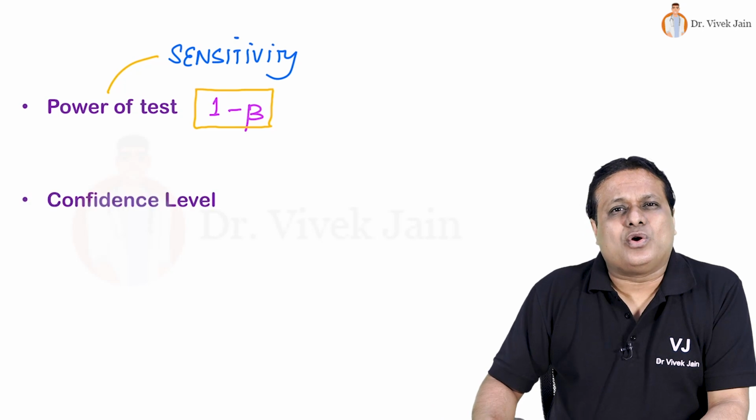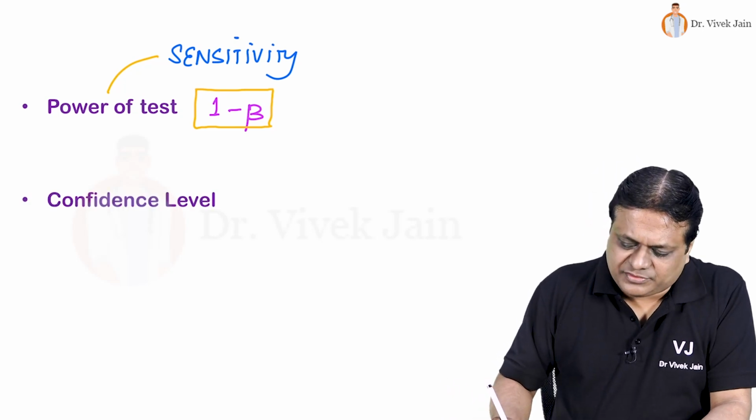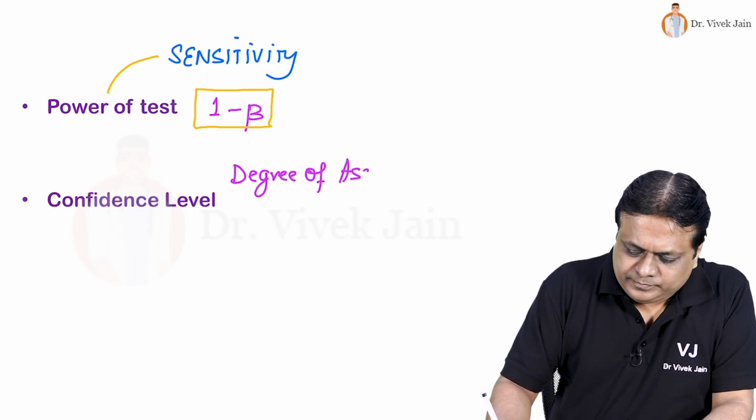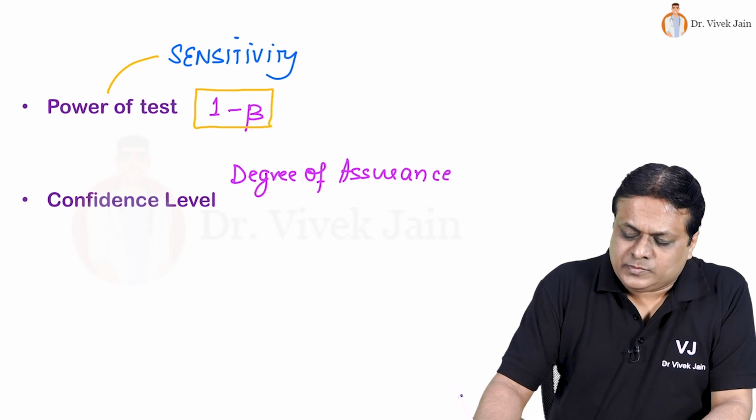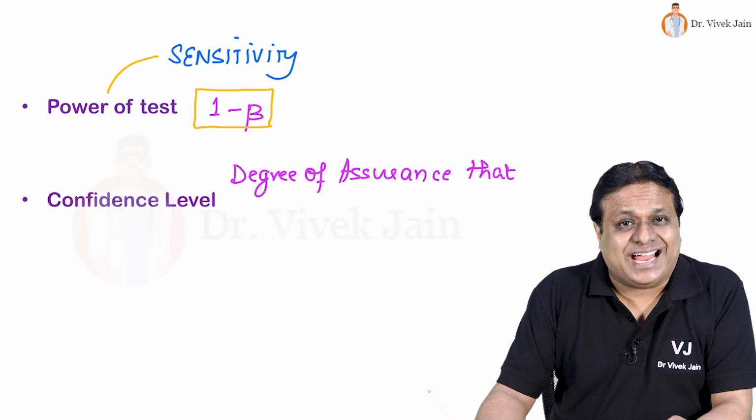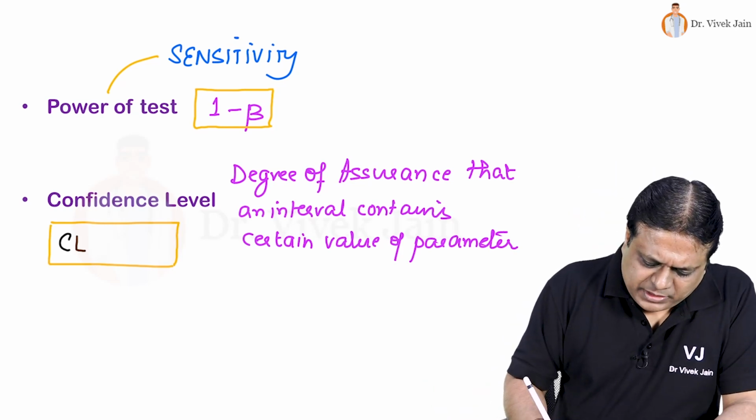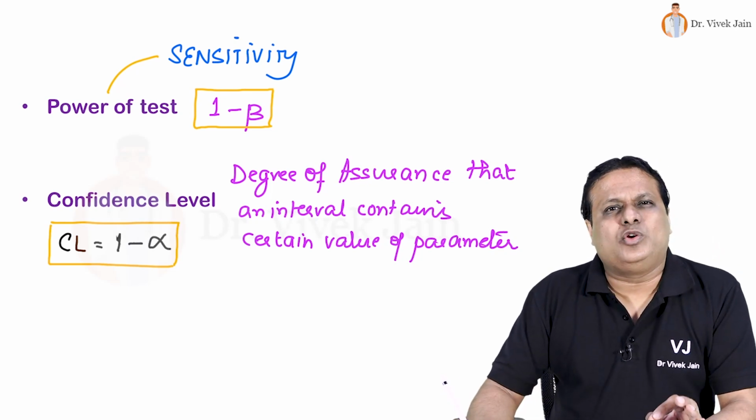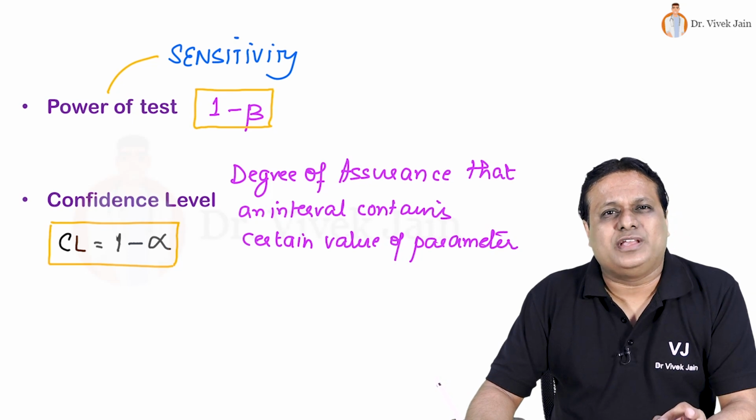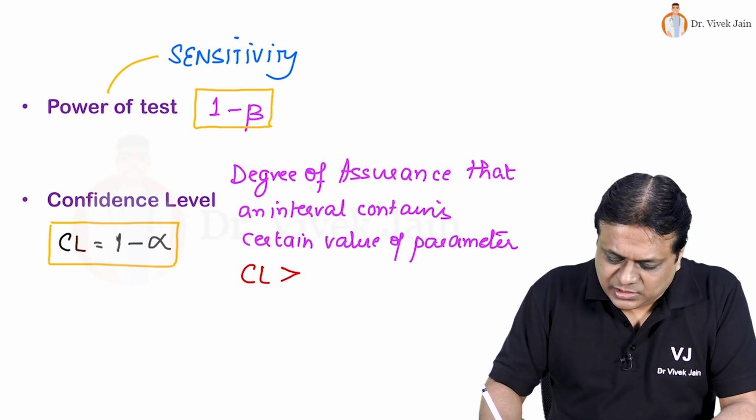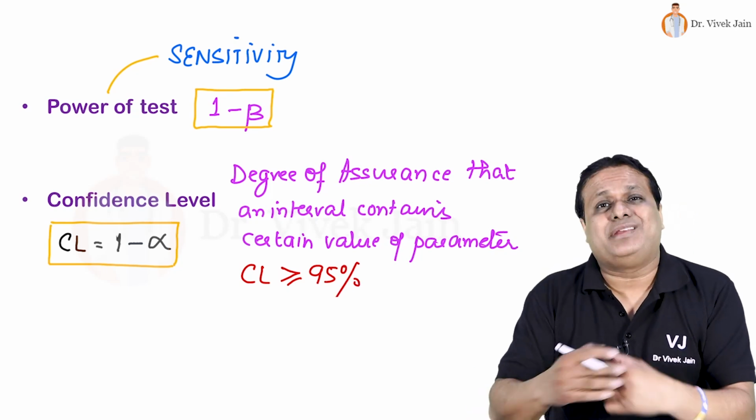What is confidence level? Confidence level is defined as the degree of assurance. And what is this assurance for? That an interval contains a certain value of the parameter. Confidence level can be calculated by 1 minus alpha. The globally accepted value of alpha is 5%, 0.05. 1 minus 0.05 becomes 0.95 or 95%. So for statistically significant results, confidence level should be minimum 95%.